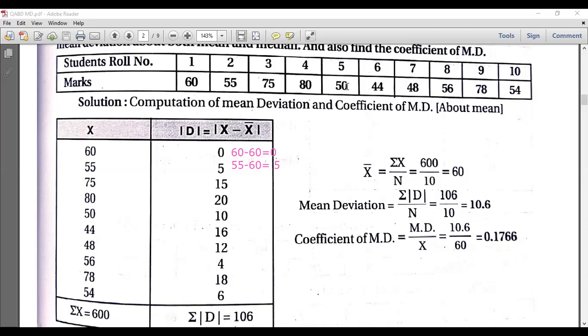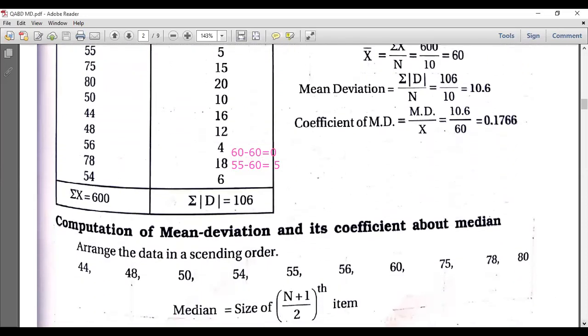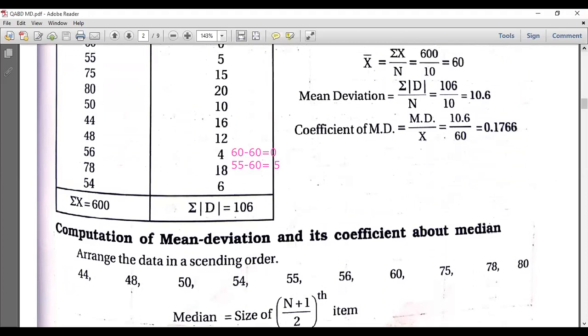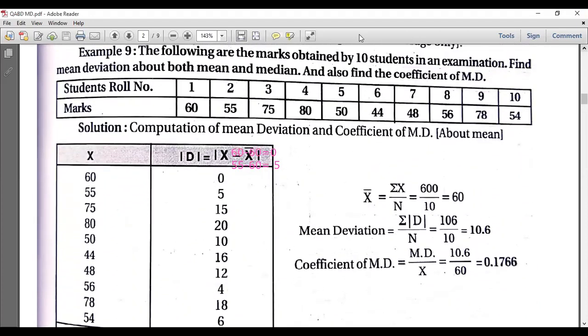Similarly we'll go with the median. How will we calculate the median? What is the first step in median? We need to arrange the data in ascending order. Whatever data they have given here, we have arranged in ascending order.